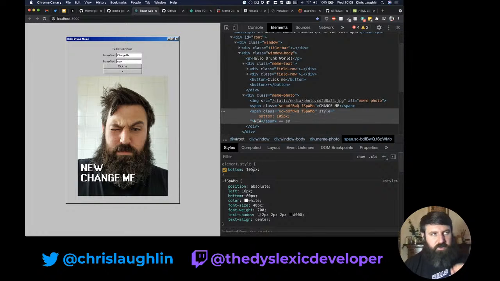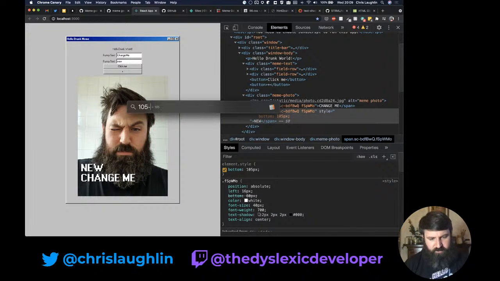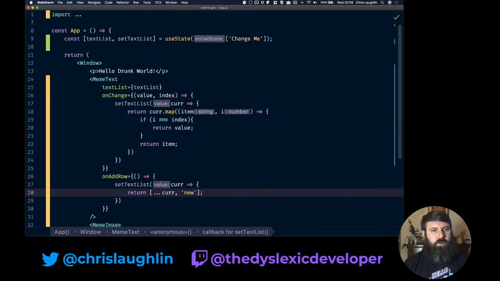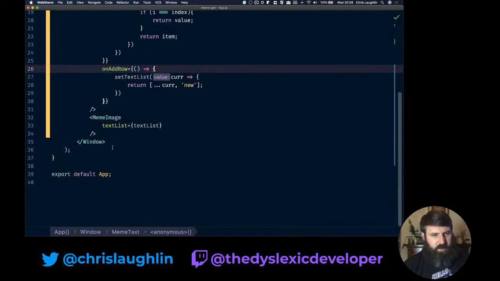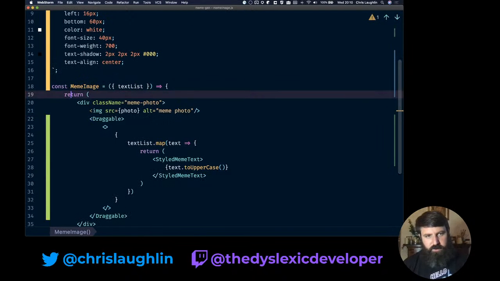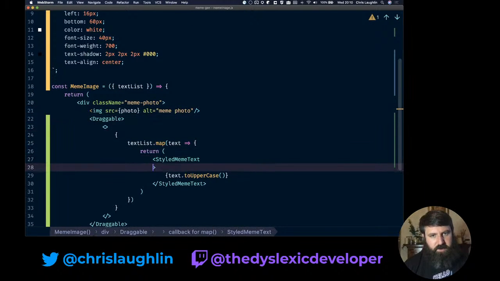Yeah, I can say 105 minus 60 is 45. I'm thinking as I fly. So 45. So if I go in this component, and every time I render these, I'm going to pass in